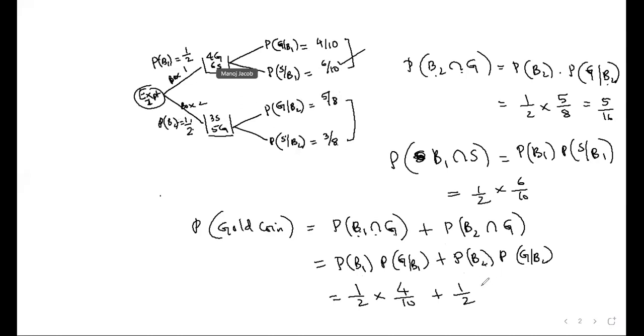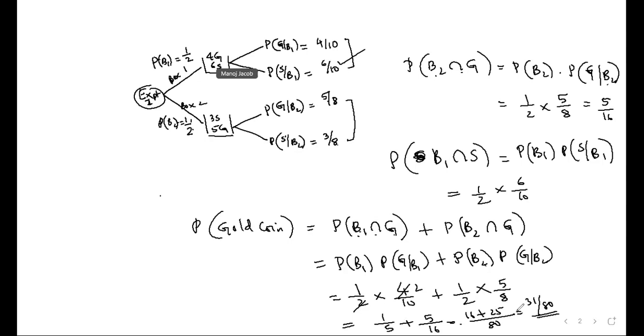Getting gold from it is 5 by 8. So your answer will be, you can cancel if you want, 1 by 5 plus 5 by 16. So you can take the LCM, 80, 16 plus 25. So 31 by 80 is the probability of getting gold coin. Do you understand? Yes, sir.